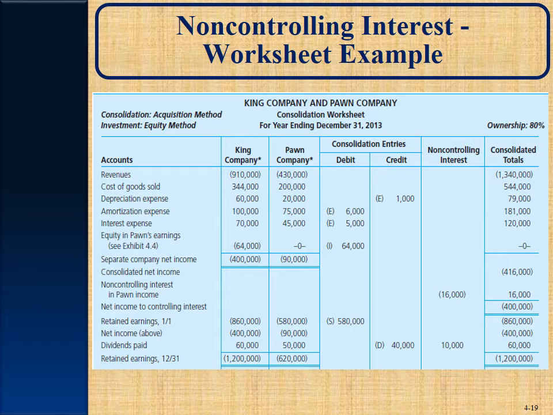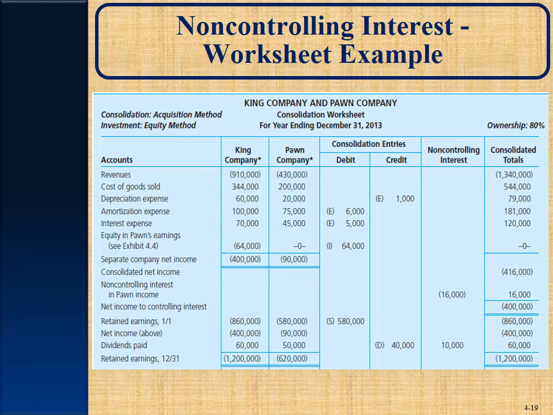They're also during the year going to decrease their investment account for that amortization and also decrease that revenue account. So that's where that $64,000 comes from that you see on page 157 in equity and Pawn's earnings.